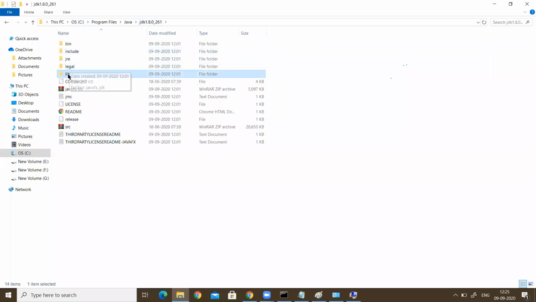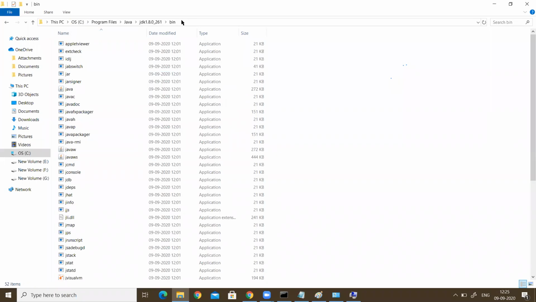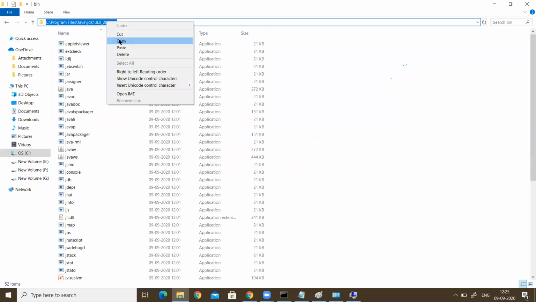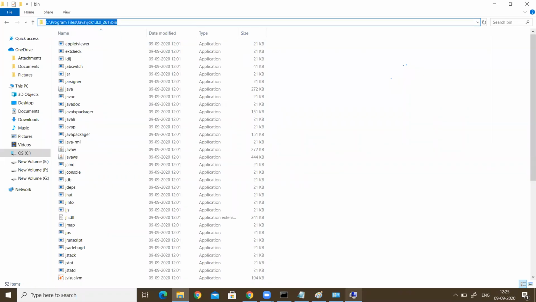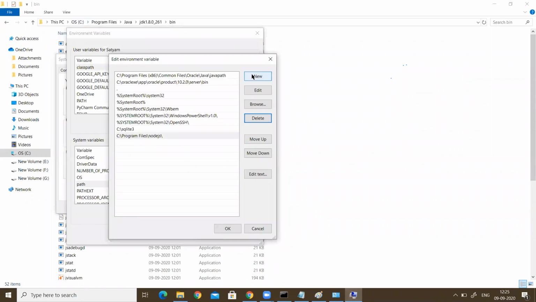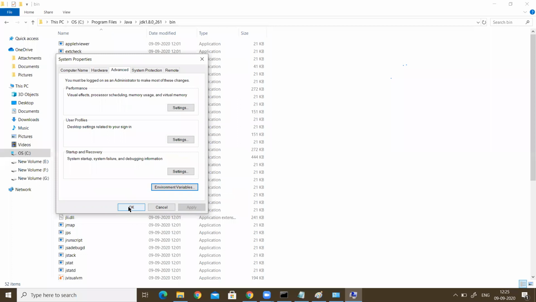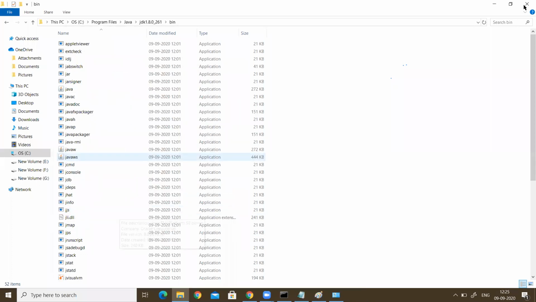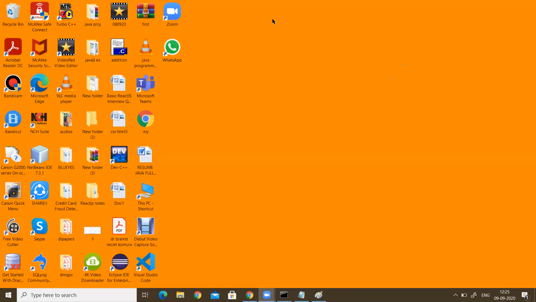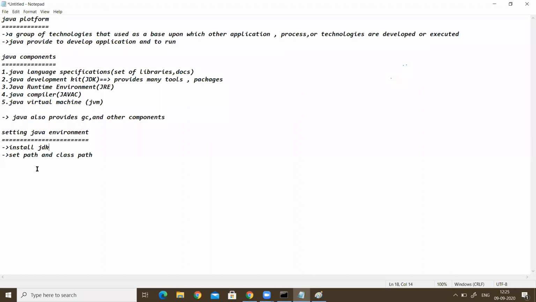In this JDK, not lib, now it is bin. Copy the bin path, go here, click New, and paste it. That's all. Click OK, and close this. Our work is done. Setting the path is over.